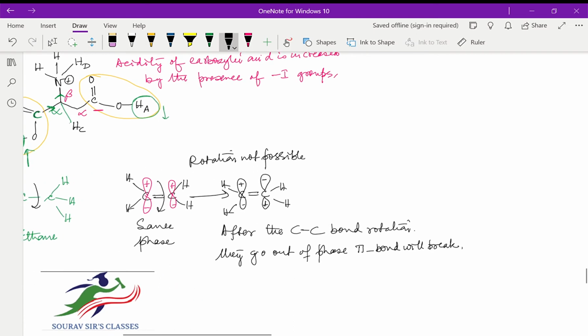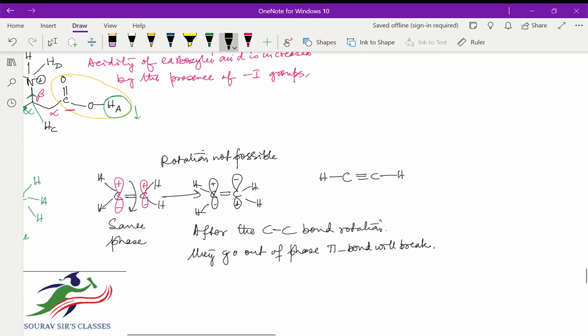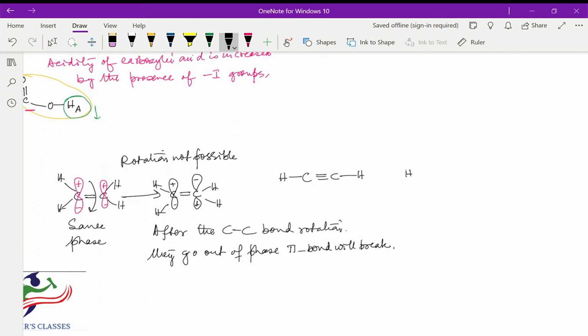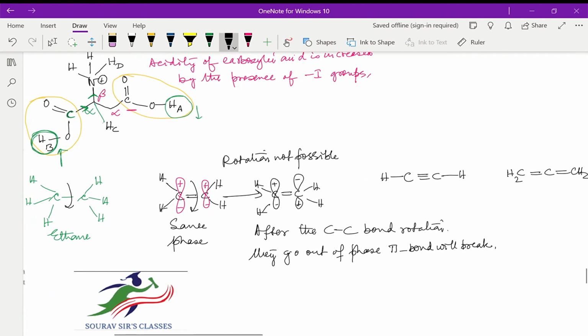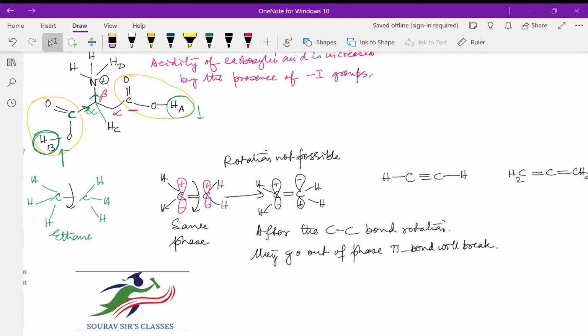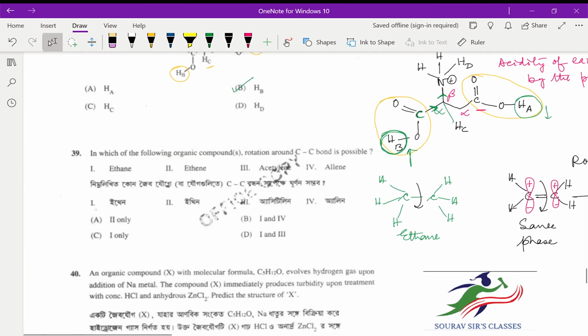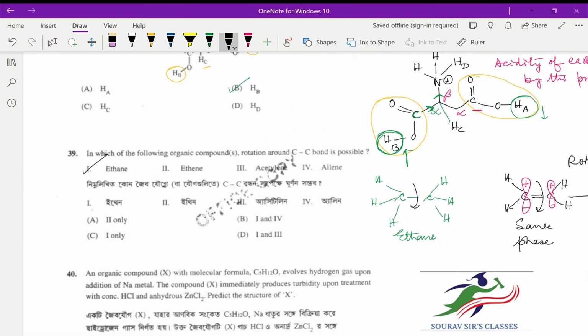I will be using the same logic for the alkynes also, and similar logic for the allenes also. That is, if we make rotation, then the pi bond will break because of the p orbitals going out of phase. So obviously the answer here is going to be ethane.